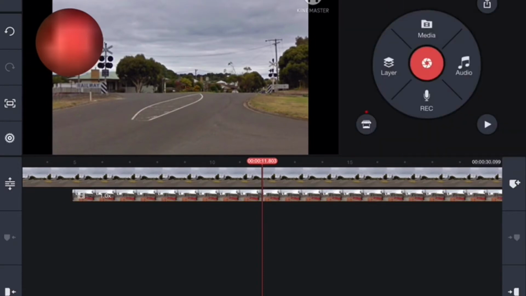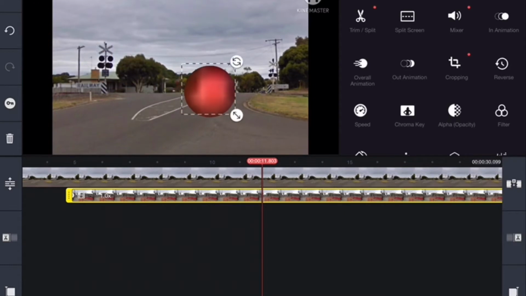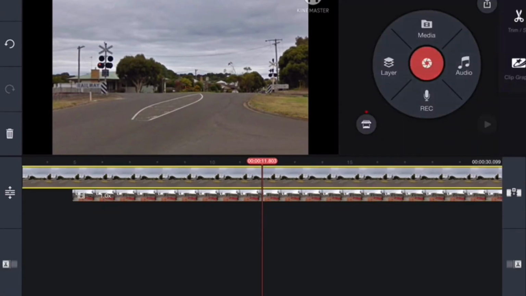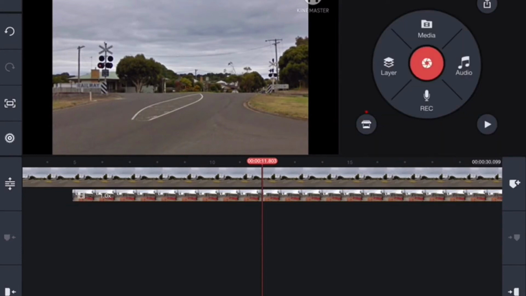The next step though is we're going to superimpose it over one of the crossing lights. This is the most difficult step when animating level crossings in KineMaster for me. So this takes time and patience. And there we go. That's spot on.